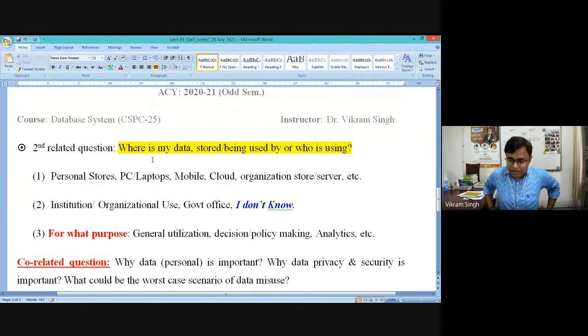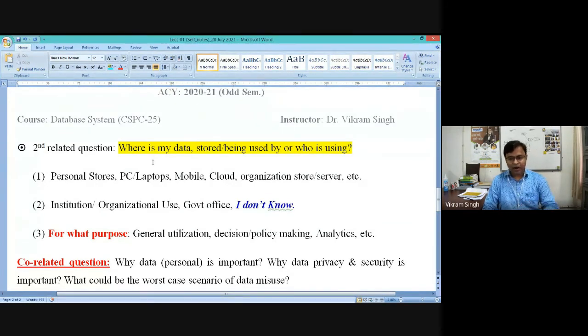And that's why nowadays we are talking about data privacy. And maybe in the next 1 or 2 years, we will have a data policy in our country. Now we don't have any data policy, though we have just introduced IT policies. Once the IT policy has been designed for a country, the next thing is to design the data privacy act or data privacy protocol, something like that, right?